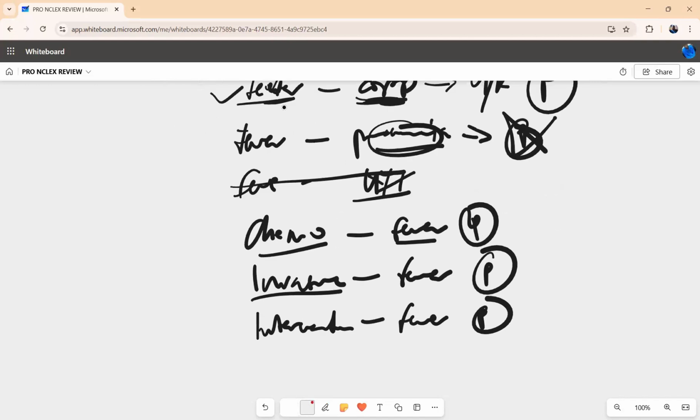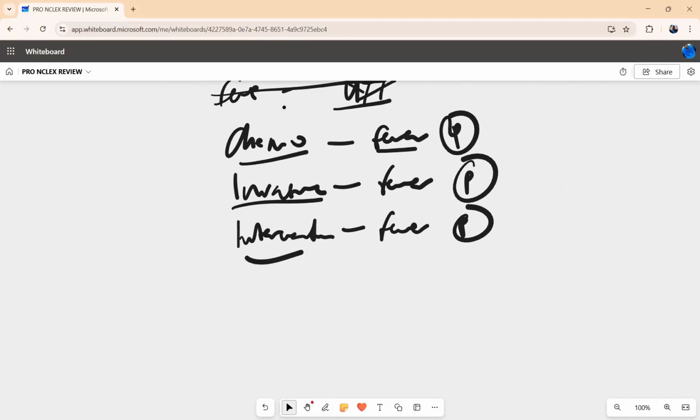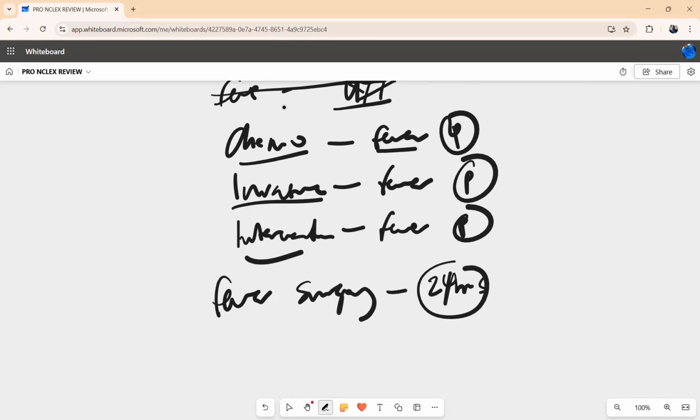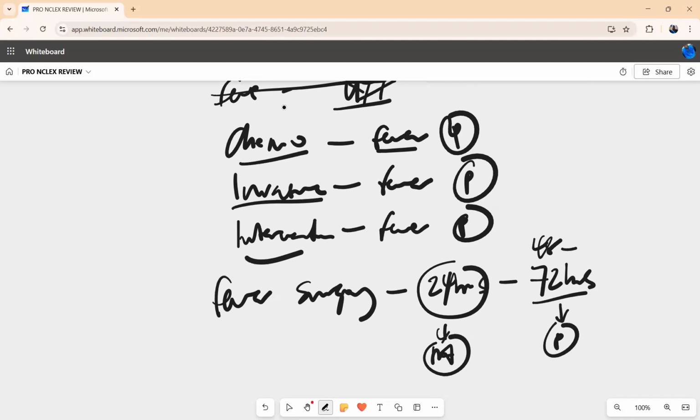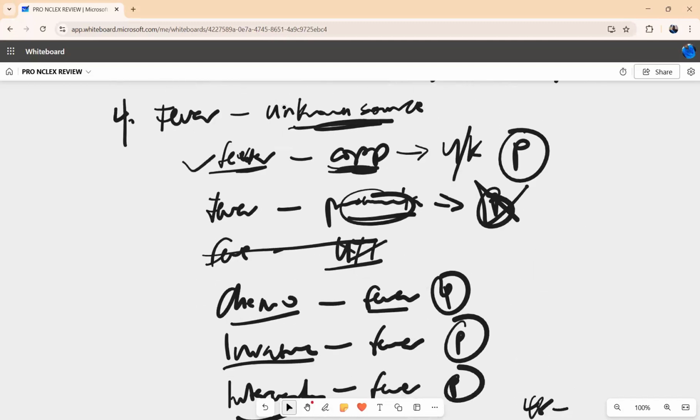Any kind of intervention, right? So select those answers. Those answers scream, pick me, pick me, pick me, right? Now, the last bonus I'm going to give you is fever with surgery. Fever within 24 hours is not a priority. But fever after 72 hours, let me say 48 to 72 hours, this is a priority. Pick the answer.